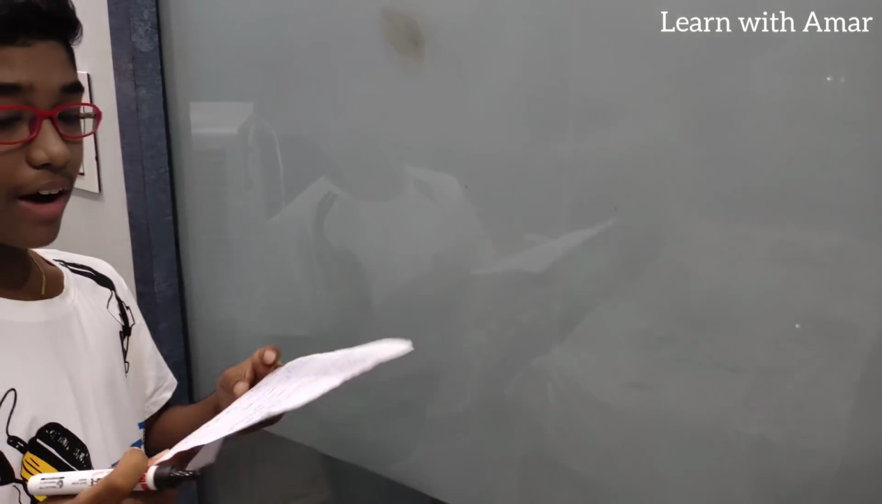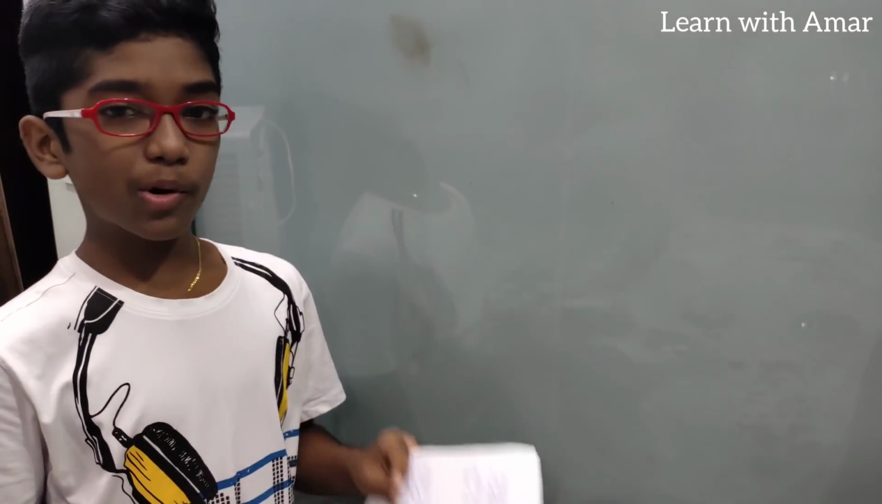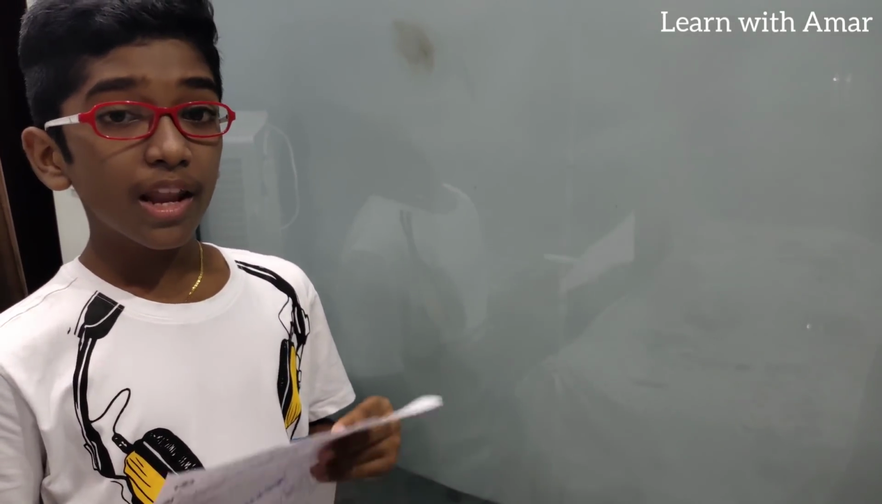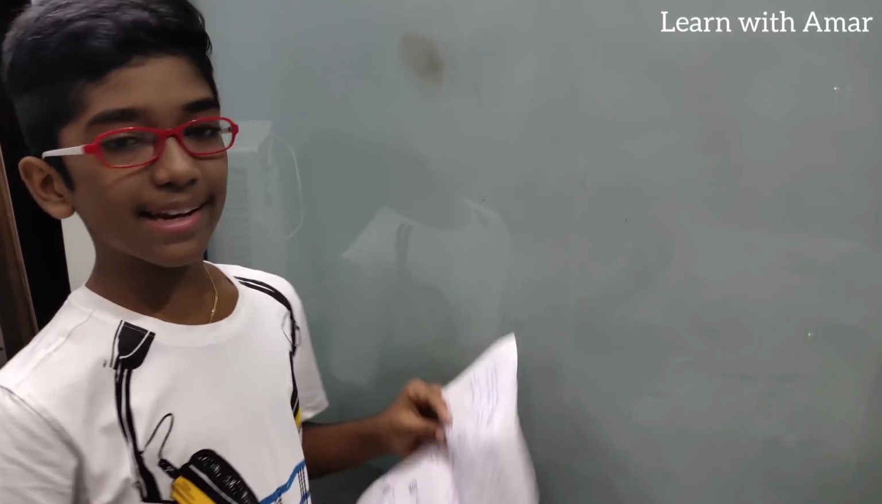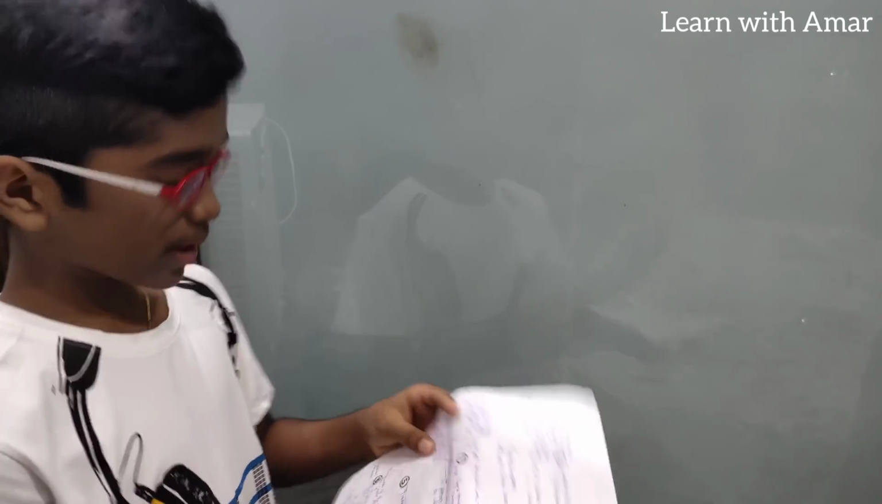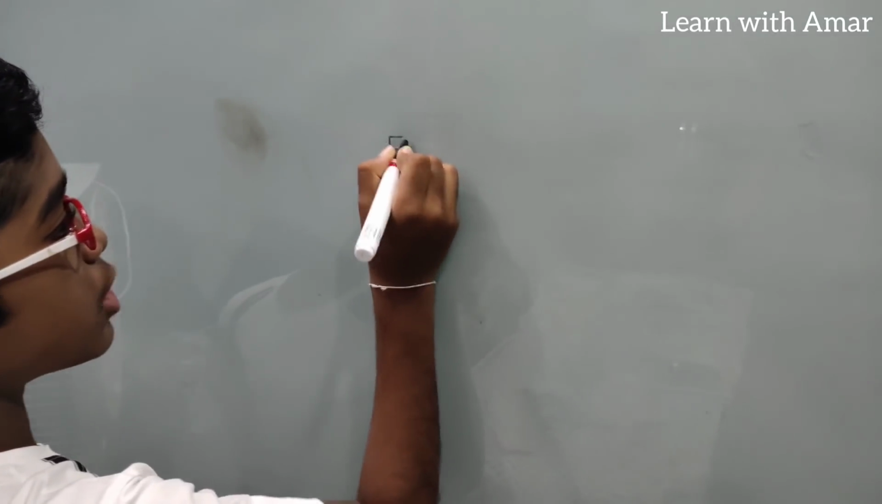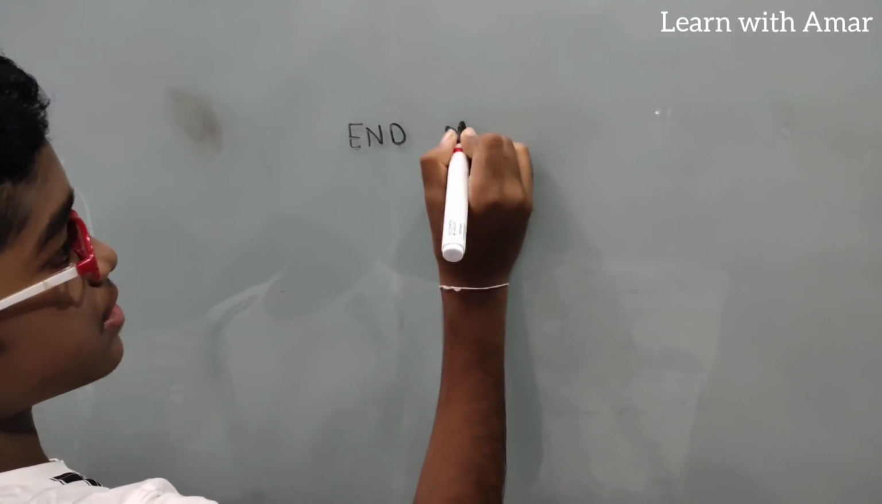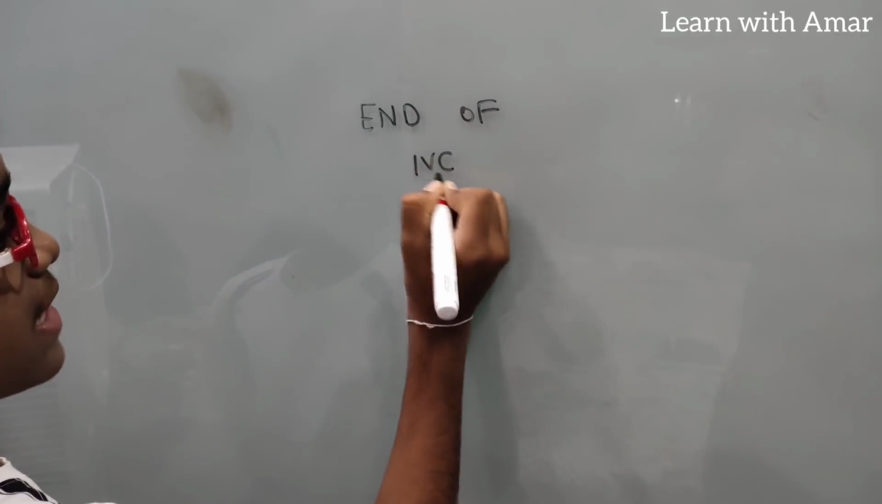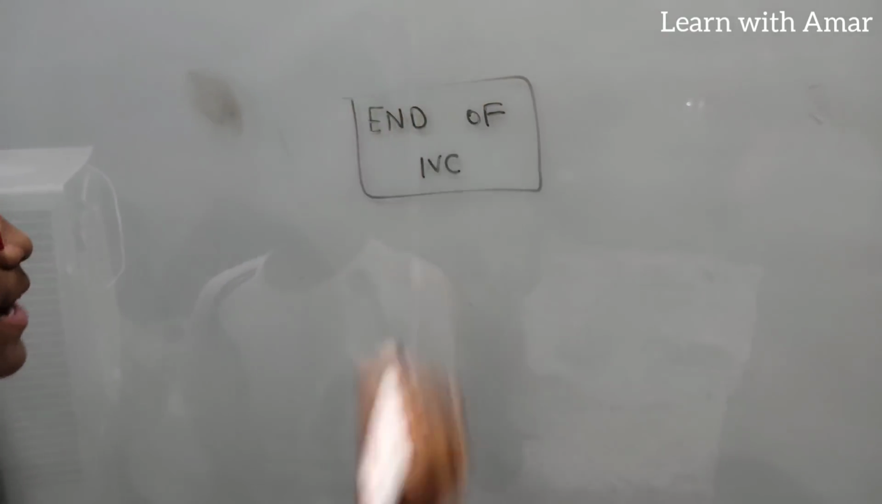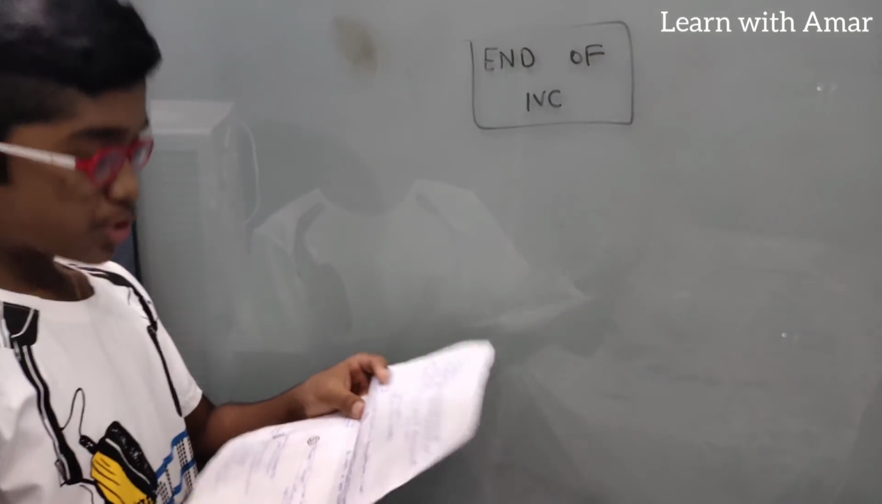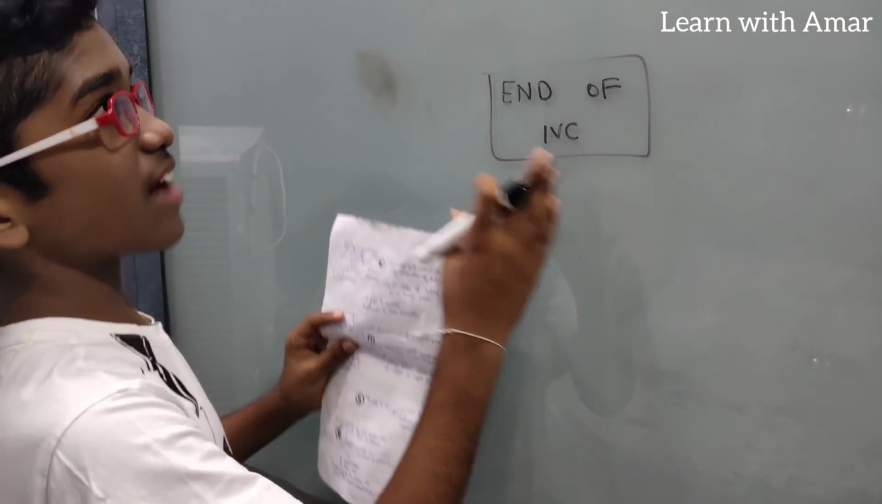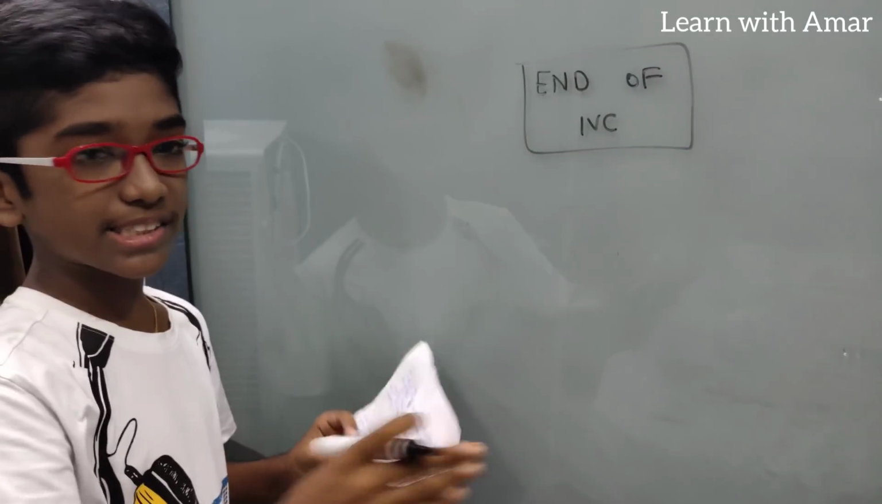Now we have discussed everything about the Indus Valley civilization. Is the Indus Valley civilization present till today? No, it has disappeared. So, the end of the IVC. What is IVC? Indus Valley civilization. So how did such a great civilization end?